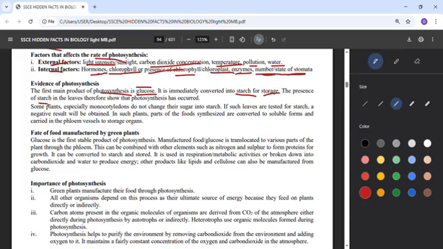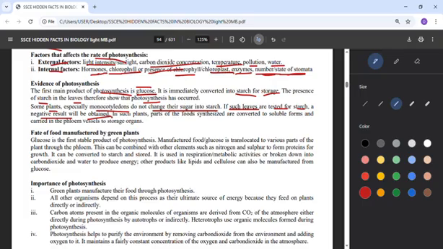Now, presence of starch in the leaves will show that photosynthesis has occurred. Some plants, especially monocotyledons, do not change their sugar into starch. If such leaves are tested for starch, a negative result will be obtained.